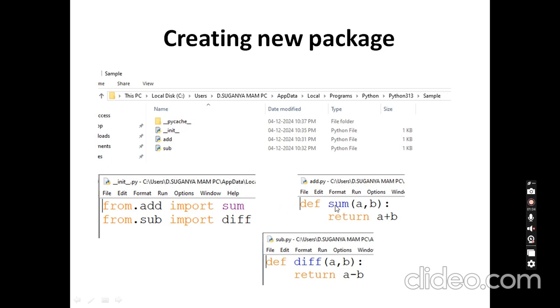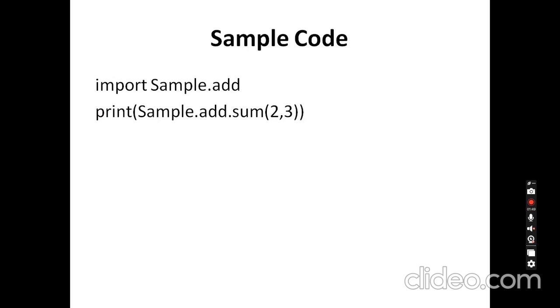I have only one function called sum, so I just import that one. The same for the sub module also: I have imported the sub module, and from it I have imported the function called diff. Then I just save and close. So that's all to create a package.